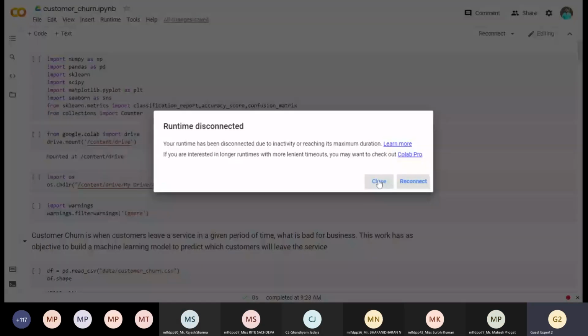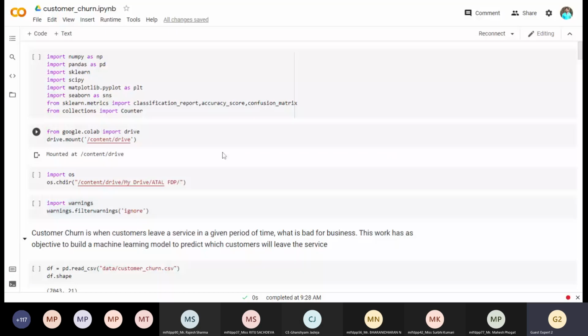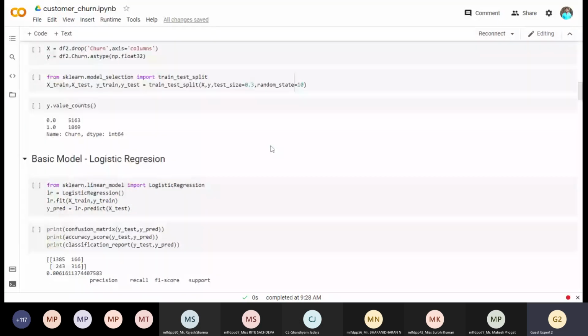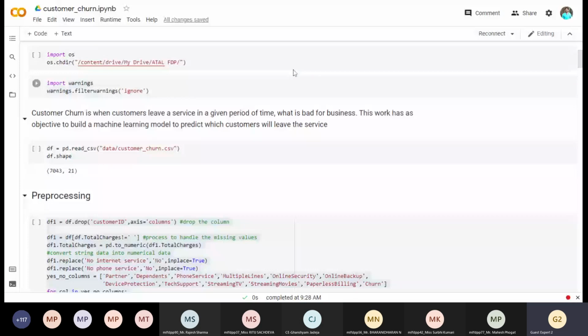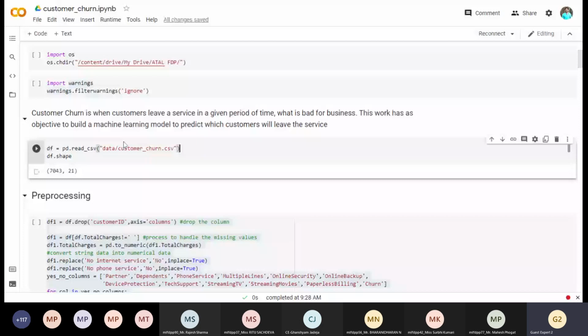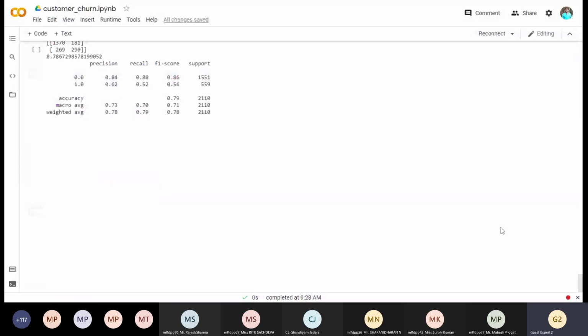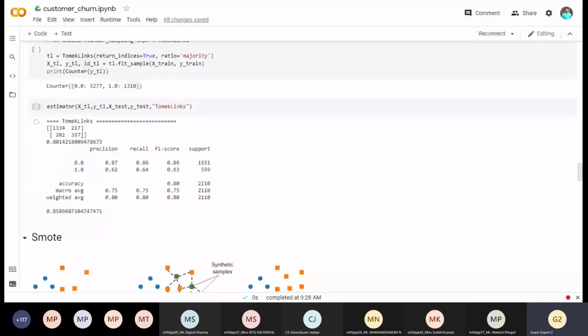I have executed this cell before, so I'm not going to execute it again because it will take much time. This data set is actually small, but just to save time, I'm not going to rerun this. If you need clarification at a particular point, we will definitely do it, but I just want you to go through the basic steps.